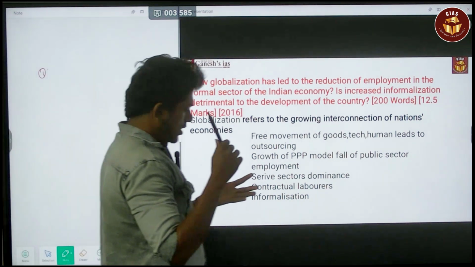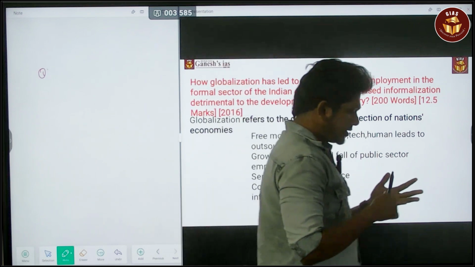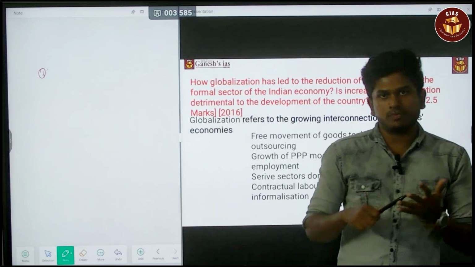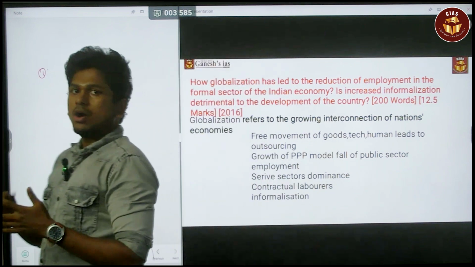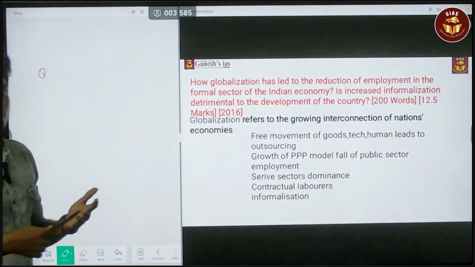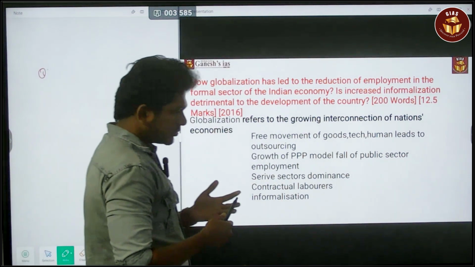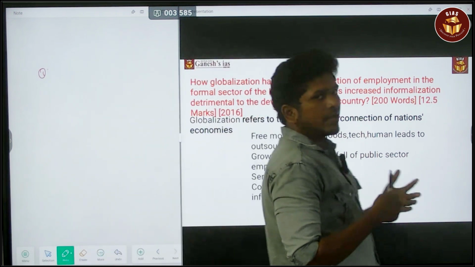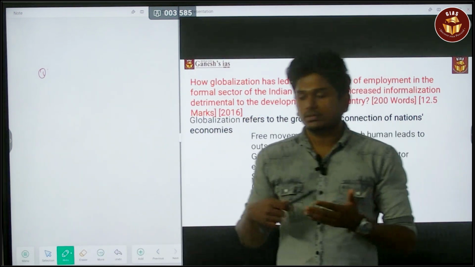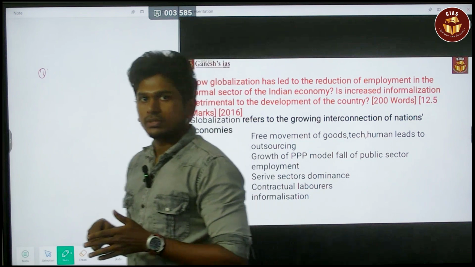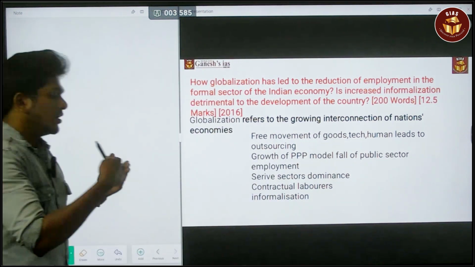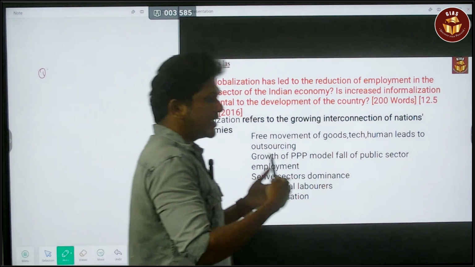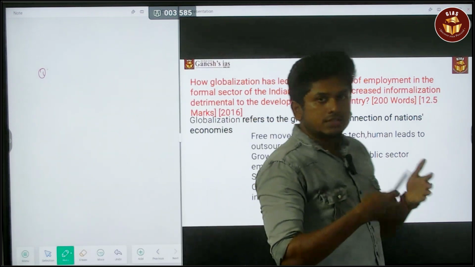first of all, globalization means it is the free movement of the goods, people, money, everything, okay, outside the country. So free movement. In that scenario, that will obviously lead to the reduction in the formal employment, because there is a huge influx of human resources or else economic resources, natural resources.